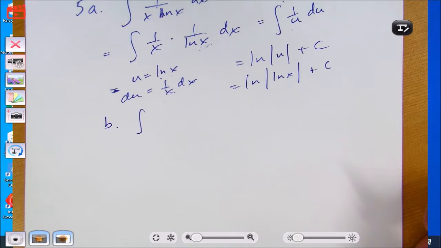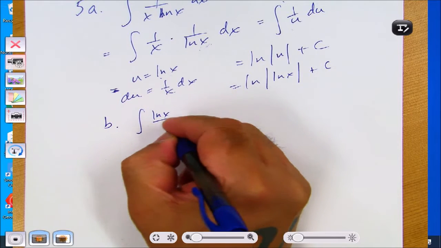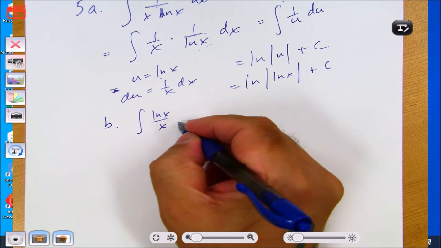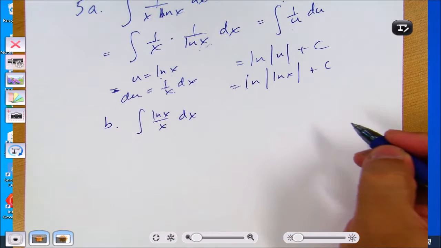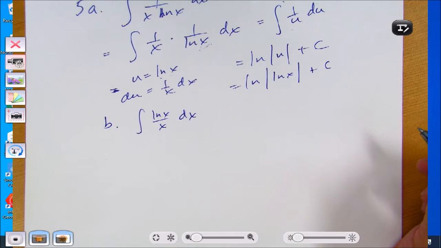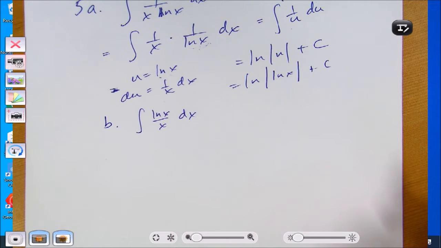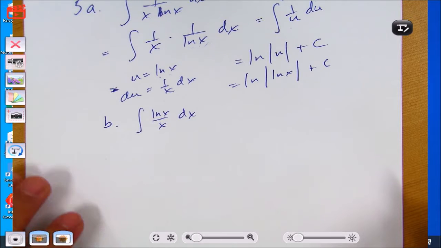To become an AP teacher, you have to take the AP exam.